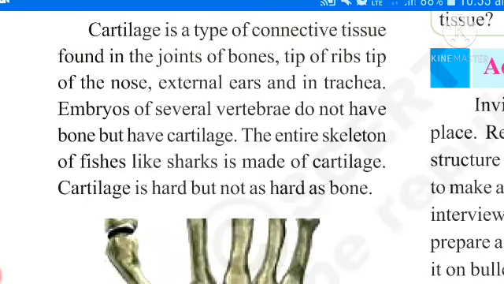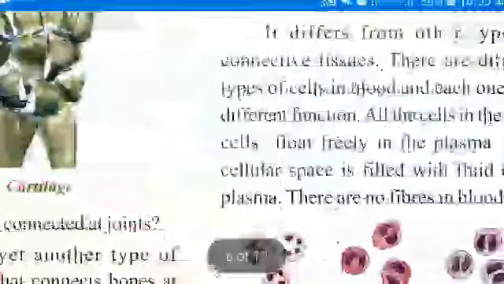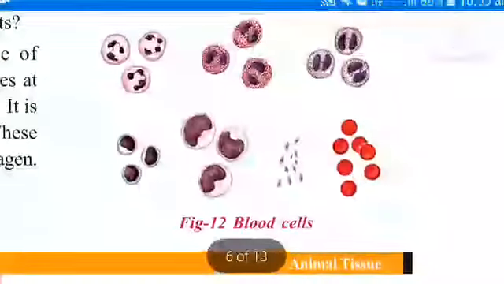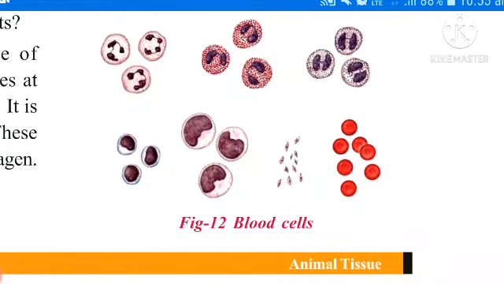Next one is blood. Do you know, children, about blood? Once observe this picture. There are three kinds of blood cells. We learned at 8th class. What are those? First one is red blood cells. Second one is white blood cells. Third one is blood platelets.